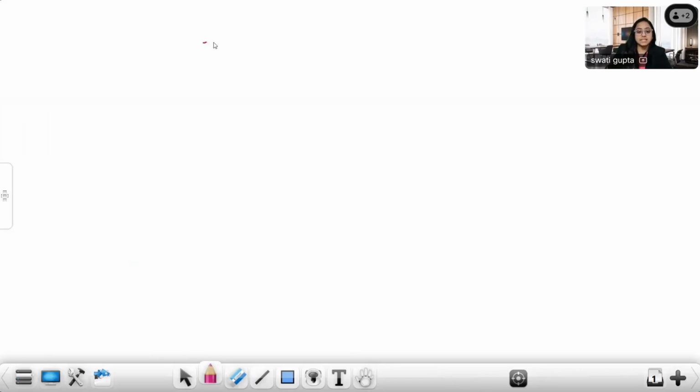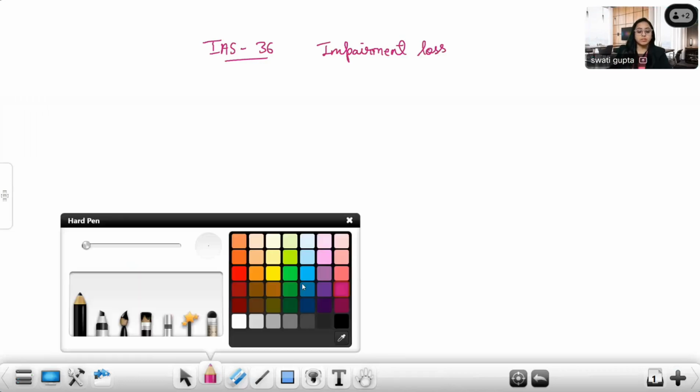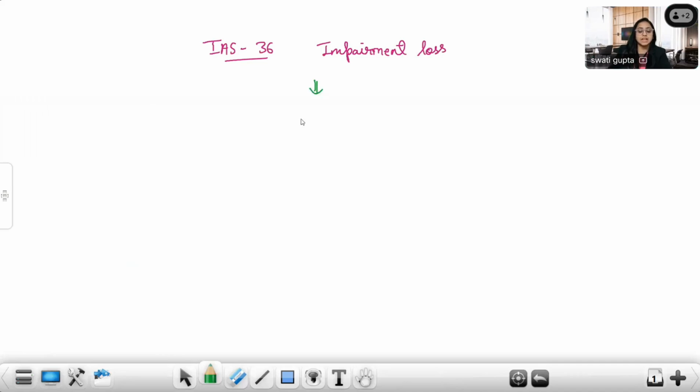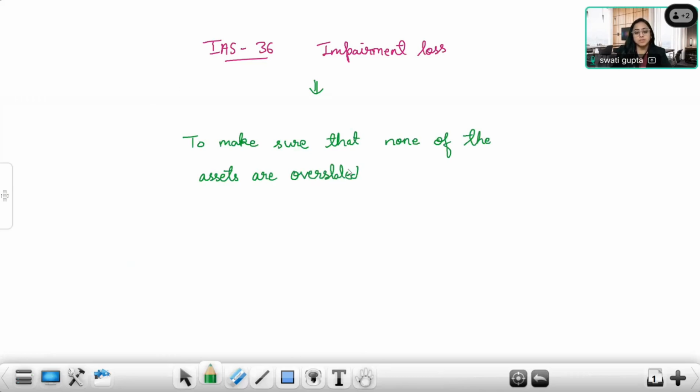So IAS 36, that is impairment loss, talks about, and the idea behind this is to make sure that none of the assets are overstated in books of account, in financial statement.